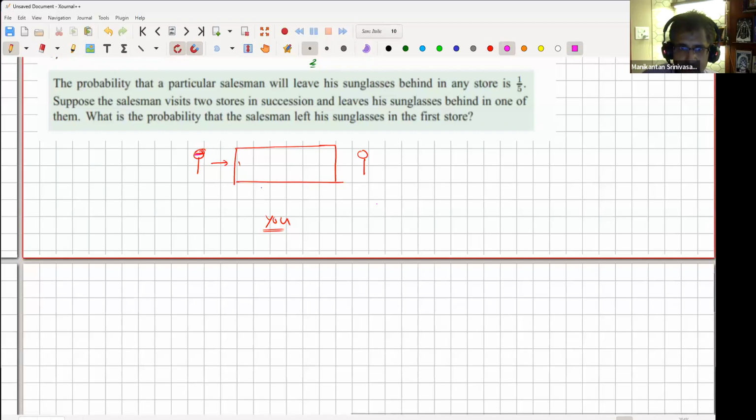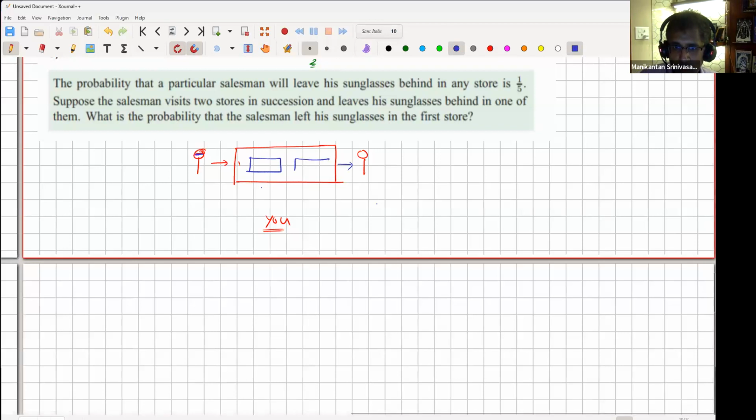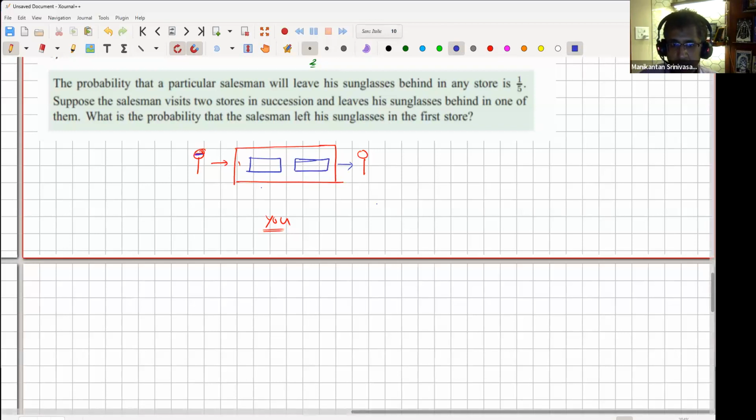I'll color the specs in a different color. This blue is the specs he's wearing, but when you see him walk out of the building, he is not with specs. And there are 2 stores here. What happened inside, you don't know, because the mall is all closed from outside. You only observe that he's wearing specs here and is not wearing specs here. Now the question you're asking yourself is, what is the probability that he left his sunglasses in the first store? Let's say this is A and this is B. He could have forgotten in A, or he might not have forgotten in A, but forgot in B. These are the 2 possibilities, right? And potentially if there are more stores in another question, he could have forgotten anywhere.